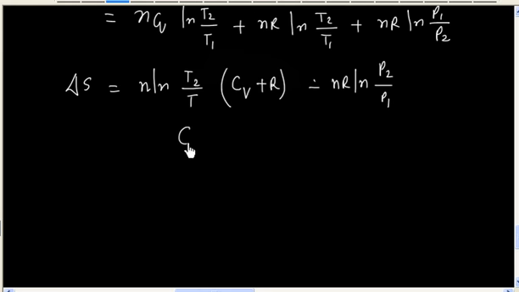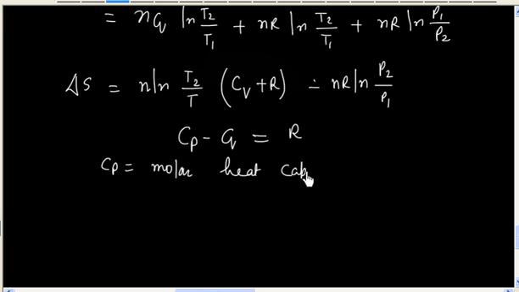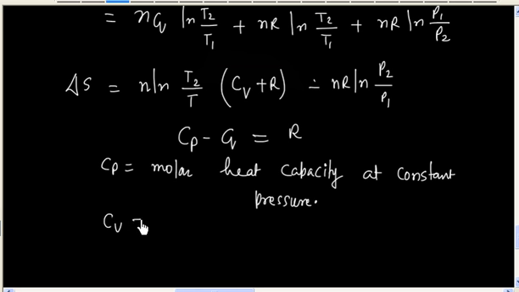Now you may remember Cp minus Cv is equal to R. Cp denotes molar heat capacity at constant pressure, and Cv denotes molar heat capacity at constant volume.